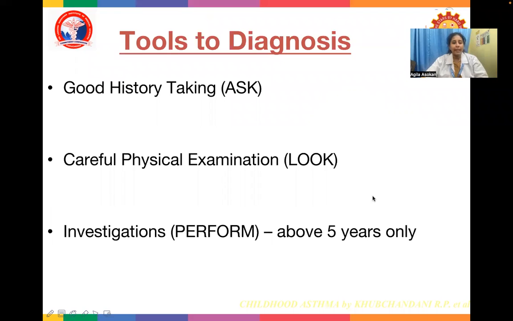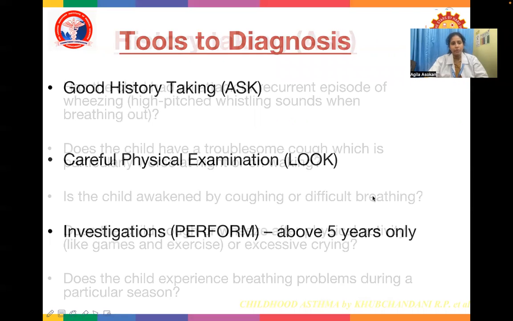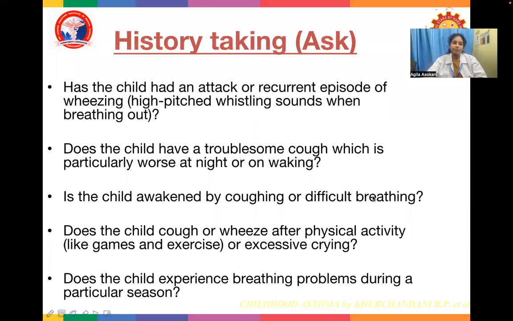So what are the tools for diagnosis? Good history taking by asking, careful physical examination by looking, and performing investigations only above 5 years of age. What do you ask? In history taking, your symptoms should be: has the child had an attack or recurrent episodes of wheezing, high-pitched whistling sounds when breathing out?